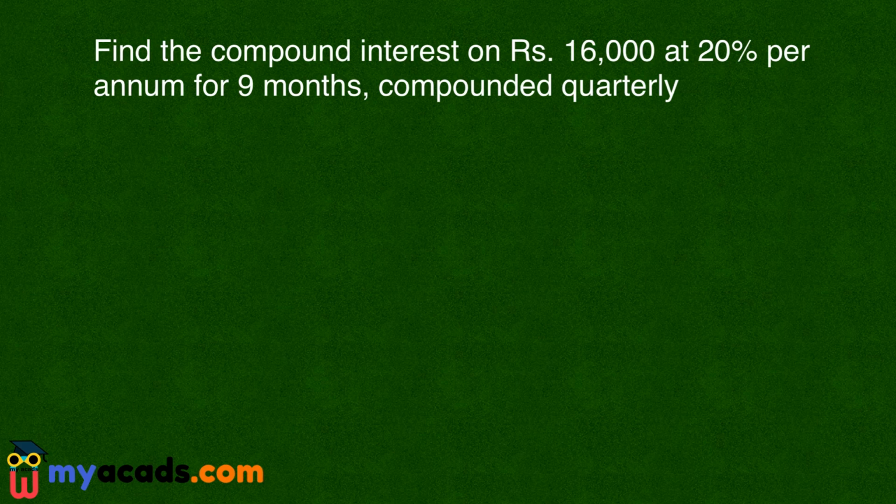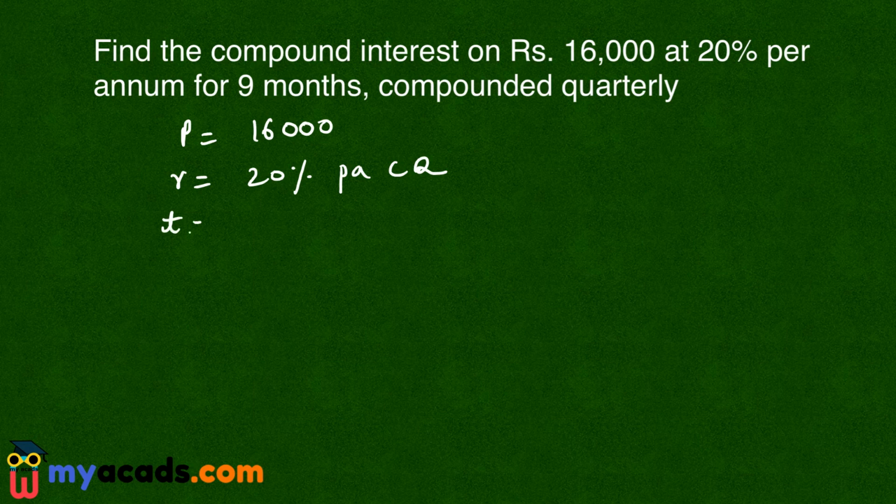Let's solve this question. My question is, find the compound interest on rupees 16,000 at 20% per annum for 9 months compounded quarterly. So the principal is 16,000. The rate of interest R is 20% per annum compounded on quarterly basis, and the time period for which the loan is taken is 9 months.